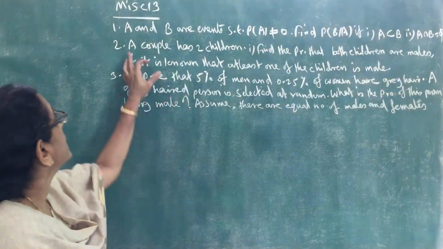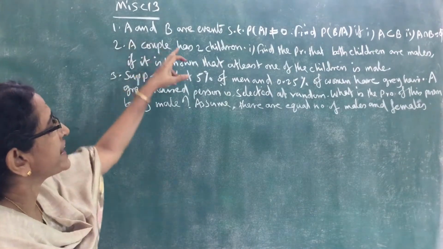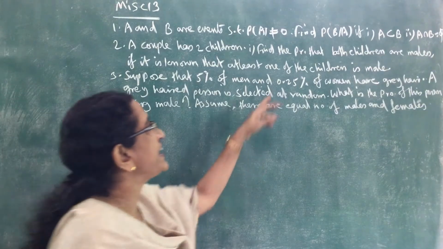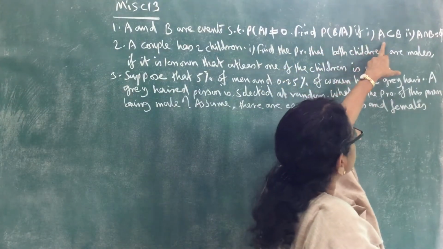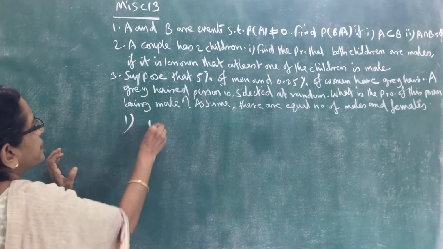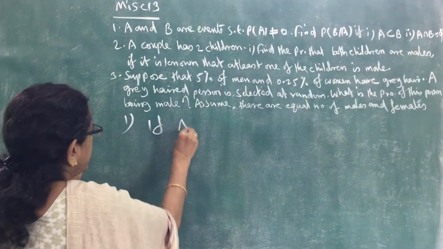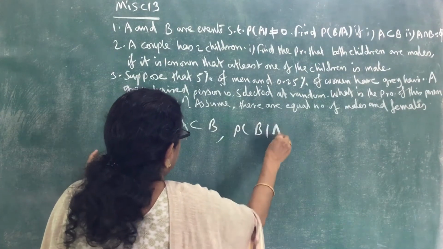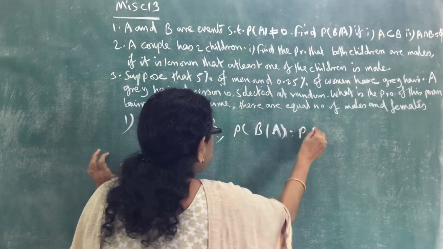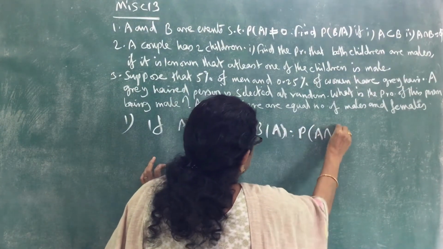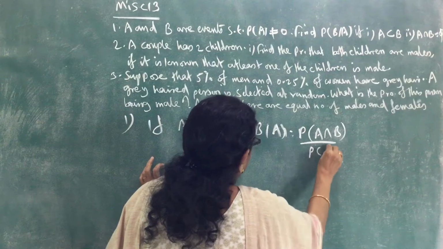Exercise 13. First one. A and B are events such that probability of A is not equal to 0. Find the probability of B given A if A is a subset of B, and if A intersection B is the null set. So first case, if A is a subset of B, what is the probability of B given A? Just apply the formula: probability of B given A equals probability of A intersection B divided by probability of A.